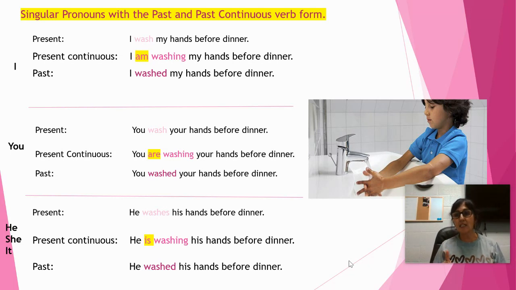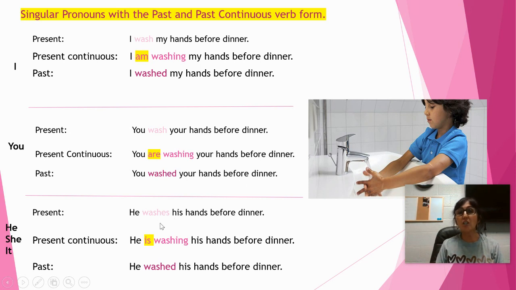So last week, you saw this screen that reminded us that the present of the verb wash is I wash my hands before dinner, I am washing, and I washed. And then we reminded ourselves with a you wash, you are washing, and you washed your hands before dinner.